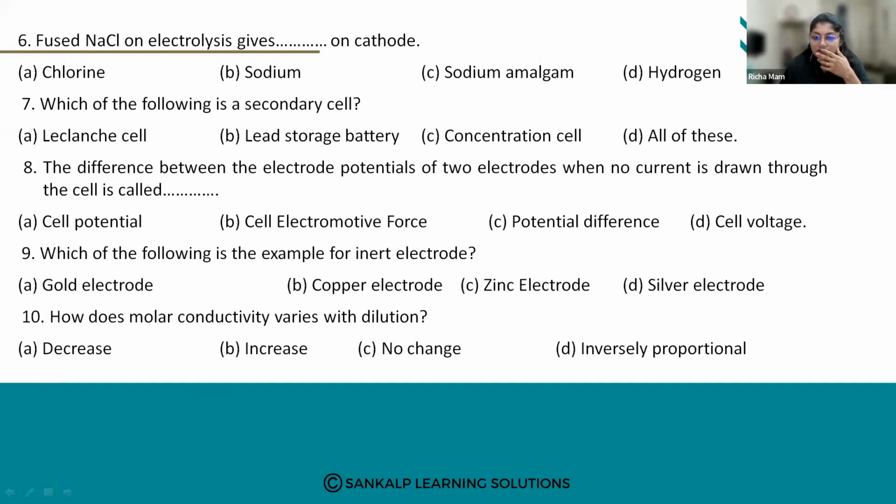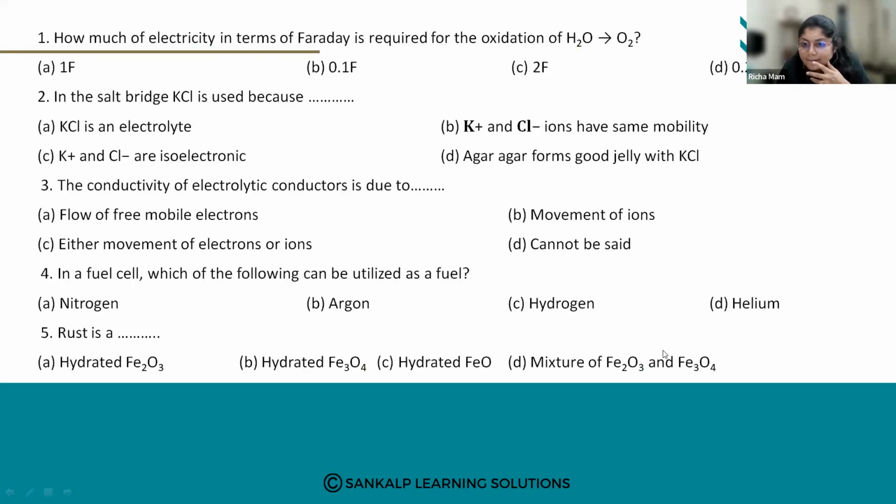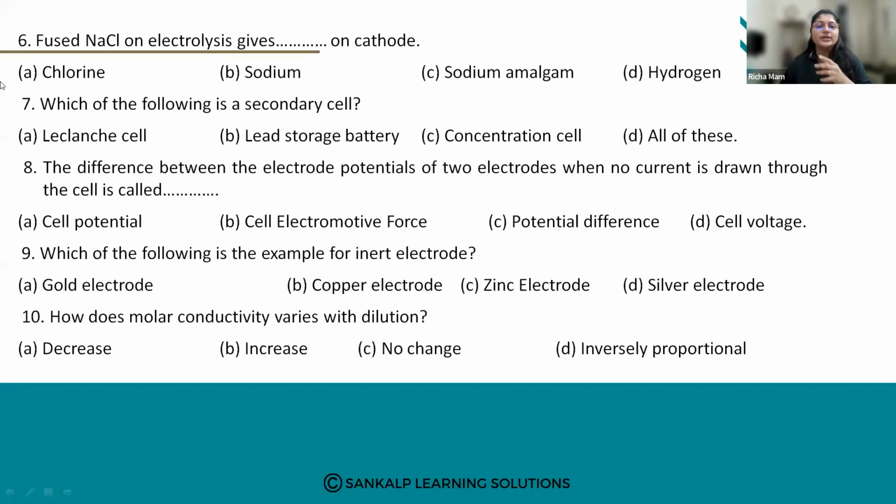Okay, I've got the answers. Sodium. Some have answered it as A, some have answered it as B. Fused NaCl on electrolysis gives you A, chlorine, B, sodium, C, sodium amalgam, and D, hydrogen. Yes, so I'll tell you the answer.